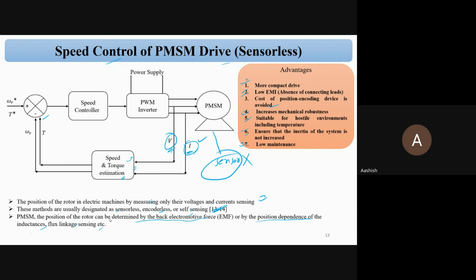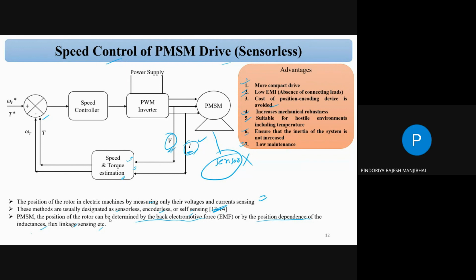We are sensing voltage and current. To measure current we need a Hall sensor, and to measure voltage we need a voltage measuring instrument. So how can we say this is sensorless? We are sensing some parameters.